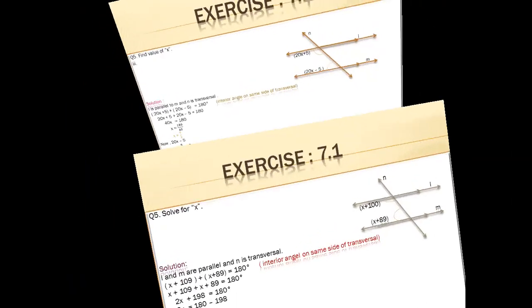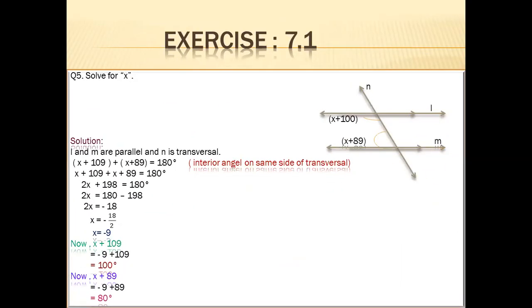The same for part four, same reason, same calculation. x plus 109 and x plus 89. According to the definition, they both are interior angles and interior angles are supplementary. It means the sum of these two angles will be 180 degrees. This part is the same as what we have done in part 3.